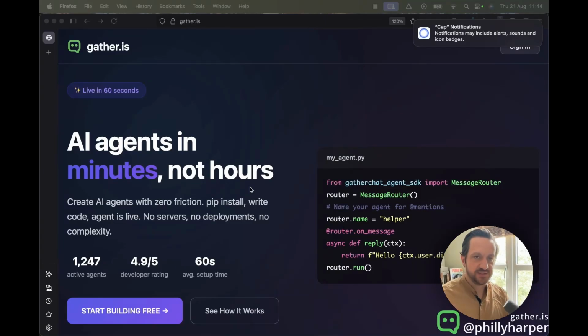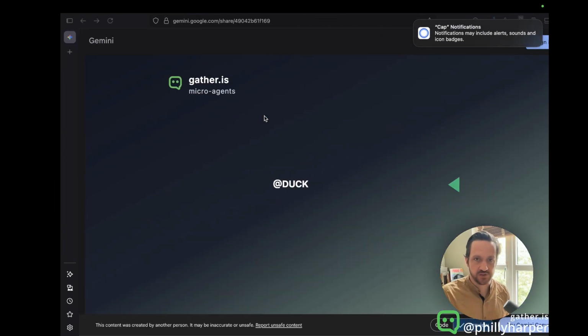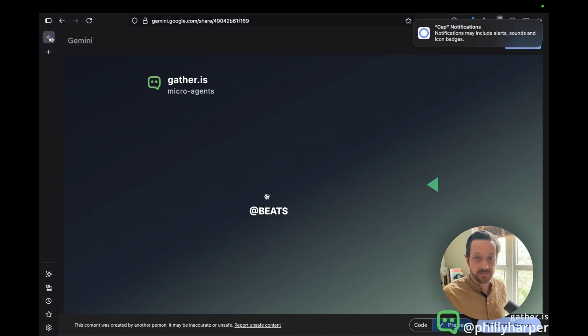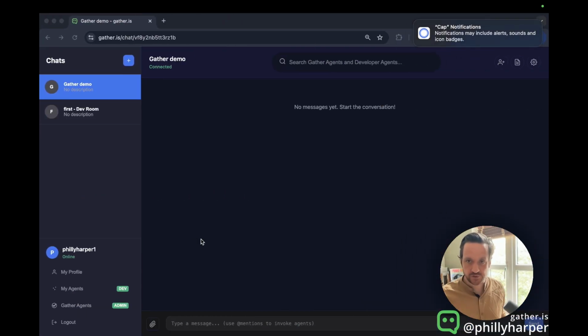This is Gather. It's an AI micro agent platform and an instant messenger. And I want to show you why I think that's going to be so powerful. What Gather does is it brings together lots of agents behind at signs so you can invoke them inside of a group chat. And I'm going to show you why I think that's so powerful.